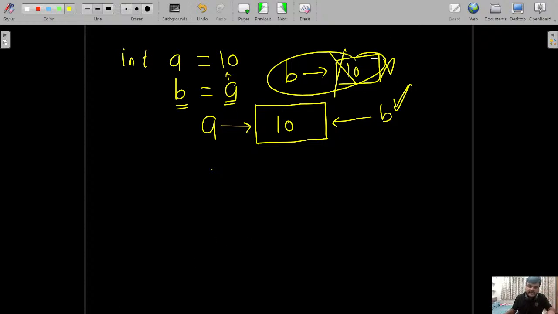But if you talk about C, in C we are going to create a new block of memory where the value of a is stored like this. But in Python, it is not so. In Python, it is like that.